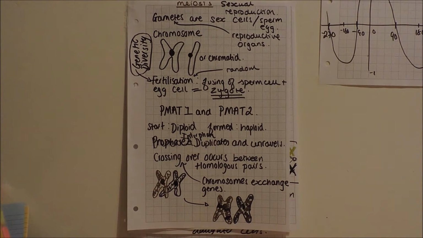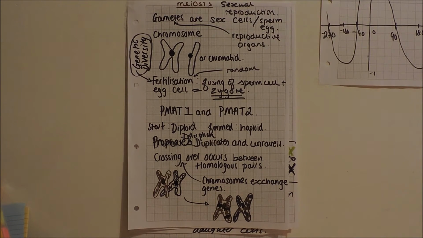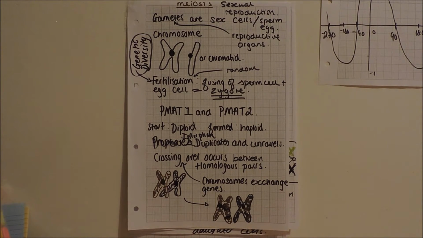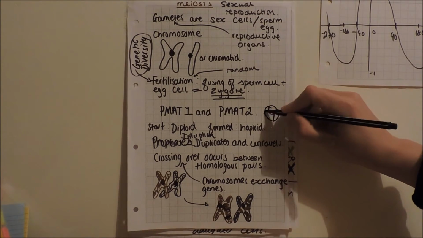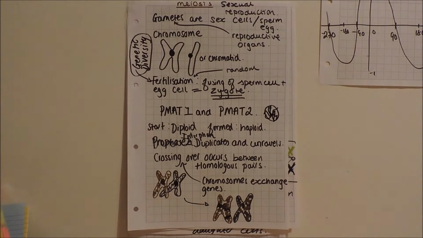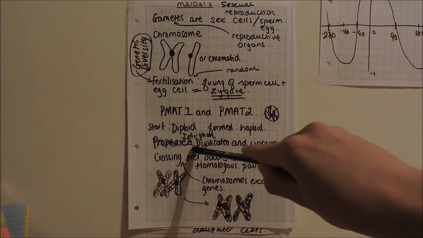But I will talk about interphase. Interphase is just before meiosis, so it's like the preparation for meiosis. In interphase, the chromosomes duplicate and they unravel, almost like loads of long strands. That's really it for interphase. They duplicate and they unravel, so you'll get 4 lots of chromosomes. You'll start out as 2 because it's a normal cell and it's diploid, and then it will duplicate and become 4.